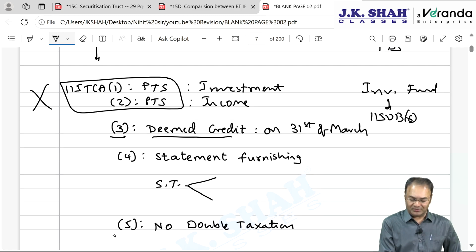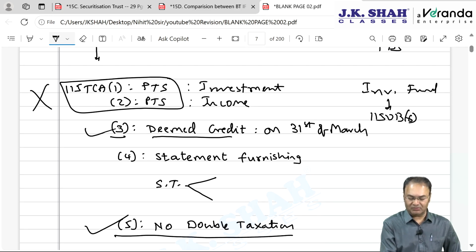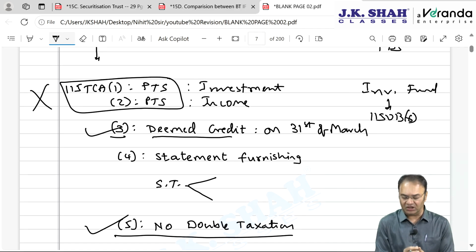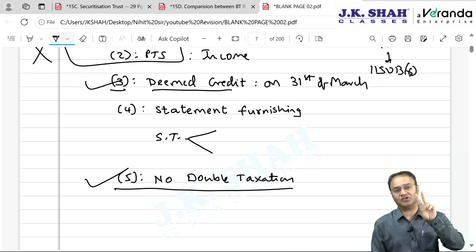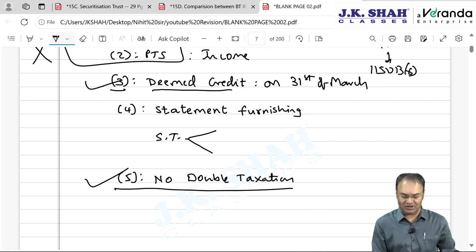However, later on subsection 5 says no double taxation. Once the income is deemed to be credited without actually crediting, then later on it will not be taxed once again in the hands of the investor in the year in which it is actually distributed, because it is already taxed. Okay, the deemed credit concept is there for the investment fund and for the securitization trust. There is no deemed credit concept for the business trust chapter.